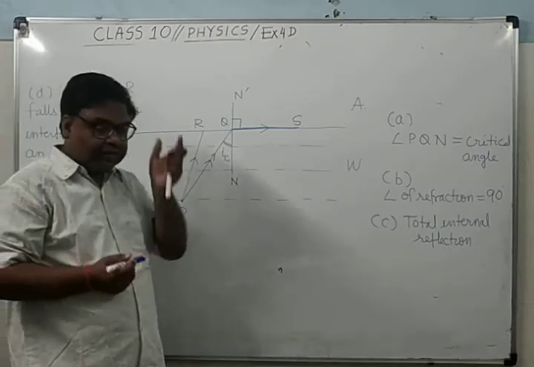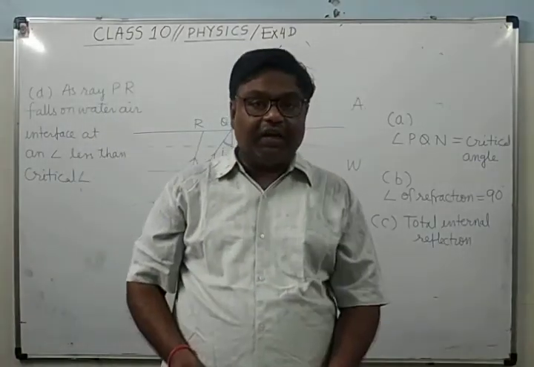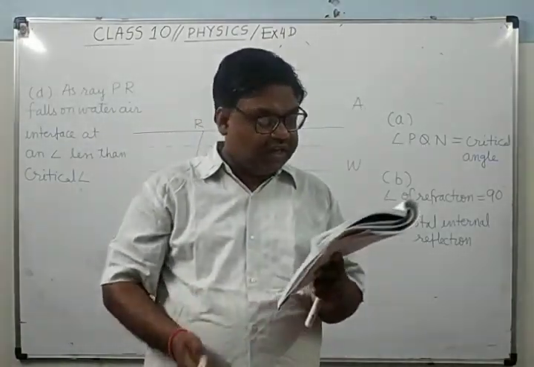That's why it is partly reflected and partly refracted in the air.